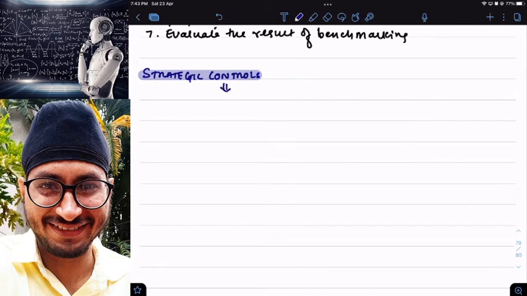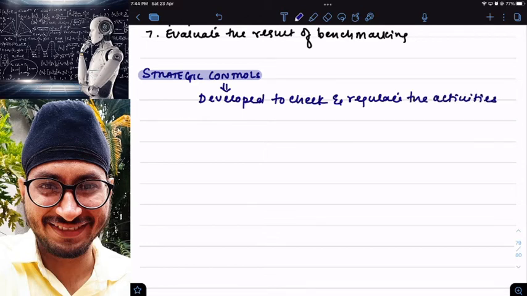Why does a business develop controls? Strategic controls are developed to check and regulate the activities of individuals and organization.